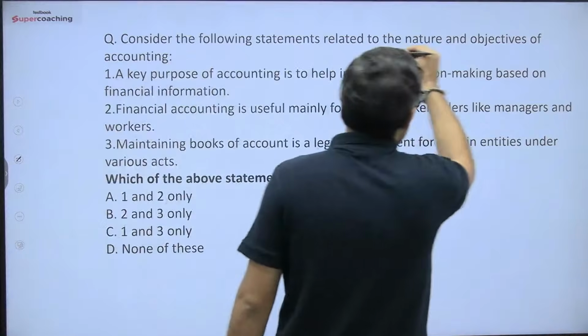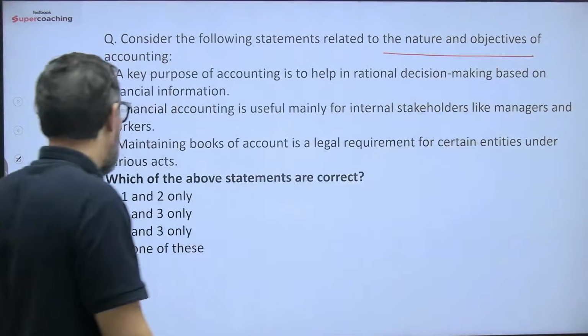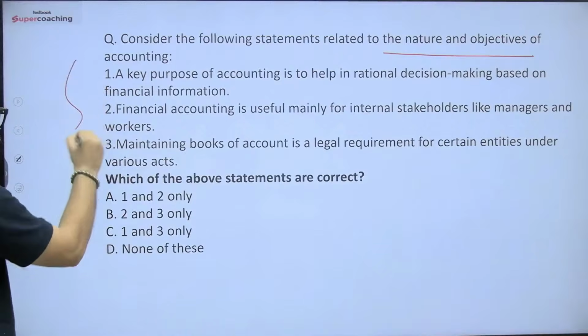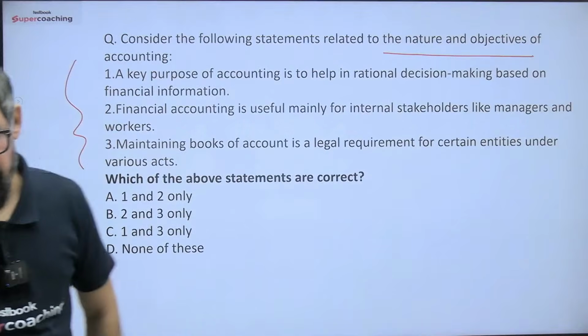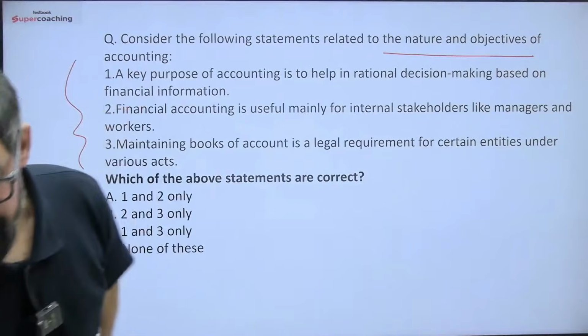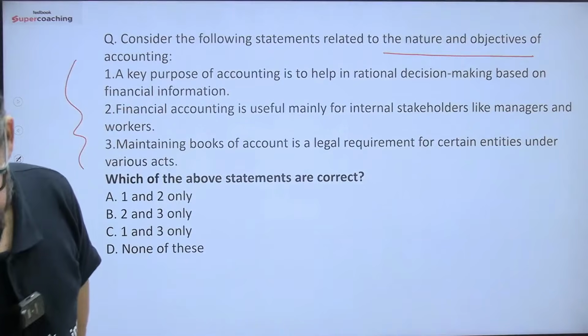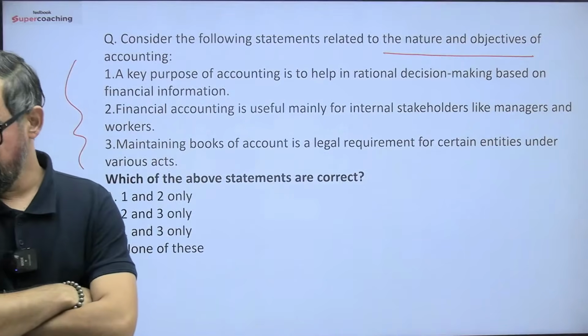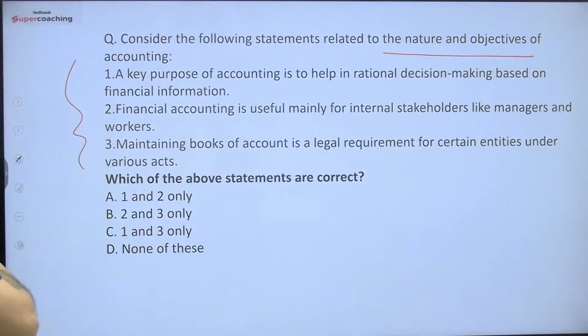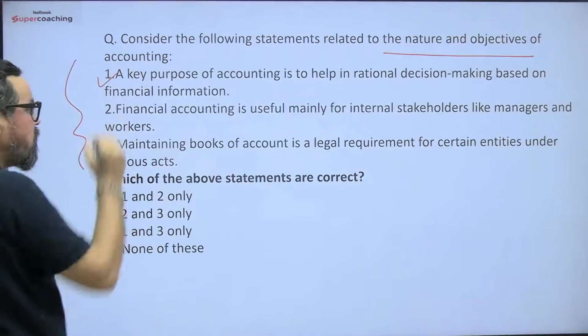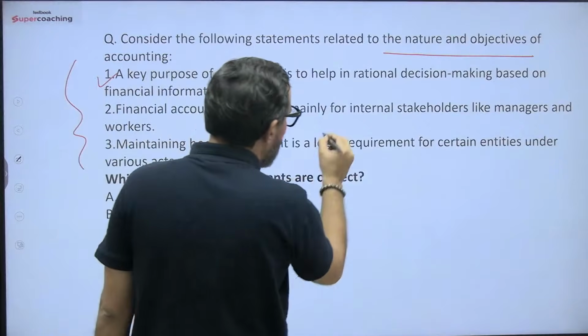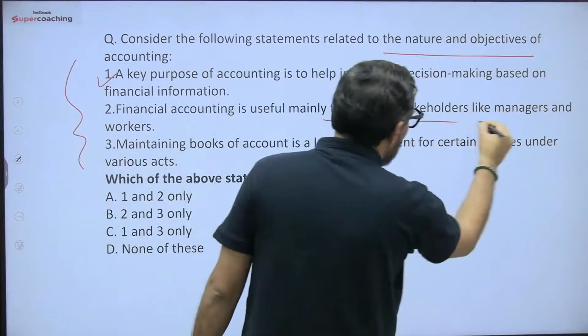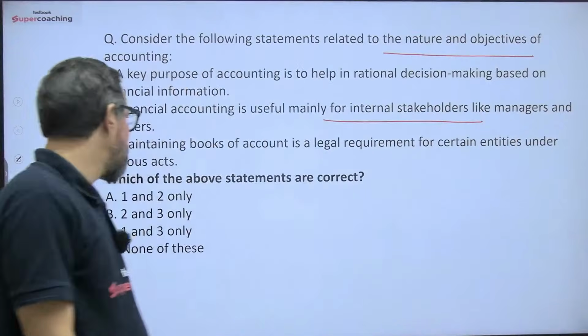Nature and objective of accounting. One another question. Please go through the statements and try to answer this particular one. क्या होगा correct answer? What will be your right answer, guys? So a key purpose of accounting is to help rational decision making based on financial information. 100% true. Financial accounting is useful mainly for internal stakeholders like managers and workers.